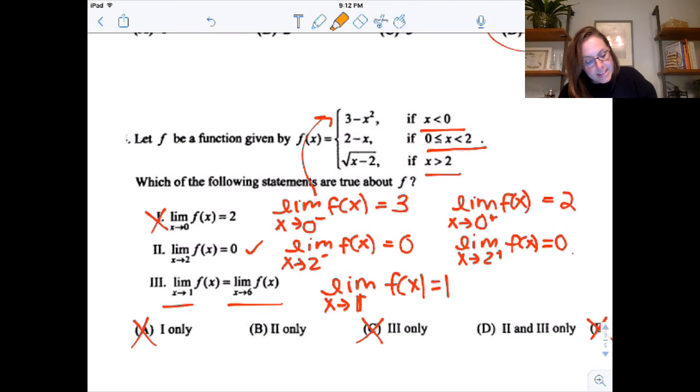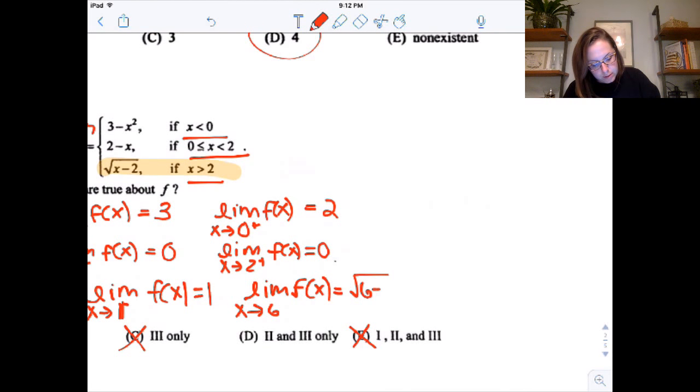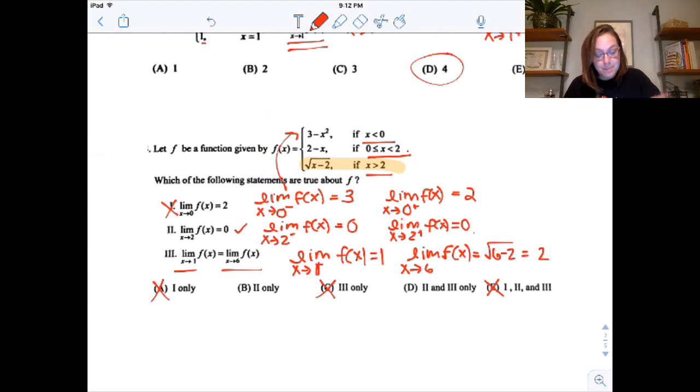For the limit as x approaches 6, I would have this. So the limit as x approaches 6 of f of x is the square root of 6 minus 2, or radical 4. So that's 2. Those are not the same, so it is not that. So that gives me my answer of B.